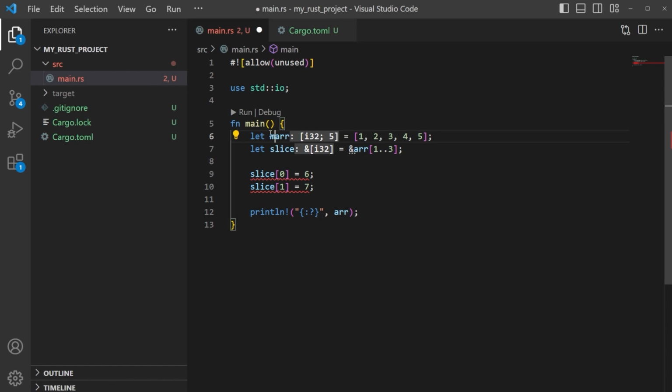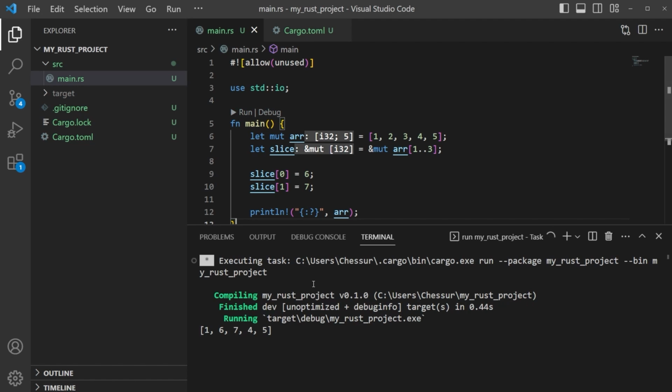So we need to make this mutable. Okay, we need to call the mutable of the array here. Okay, and then we save. Now we're mutable, this should print out. And what do we think this is gonna print? 1, 6, 7, 4, 5. So this is another way to change an element within an array. We can actually modify the slice, which then modifies this array.